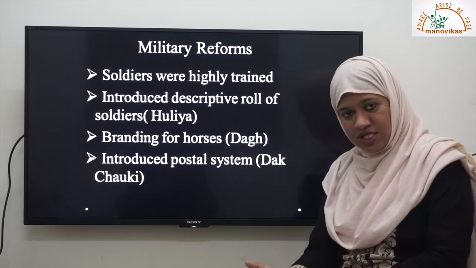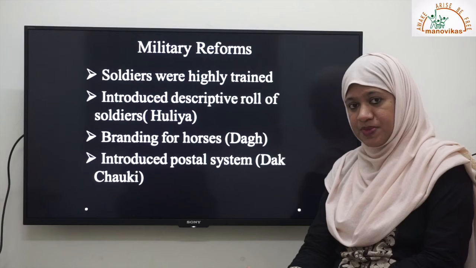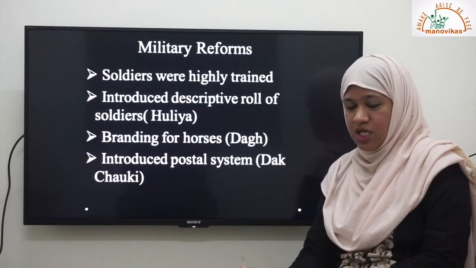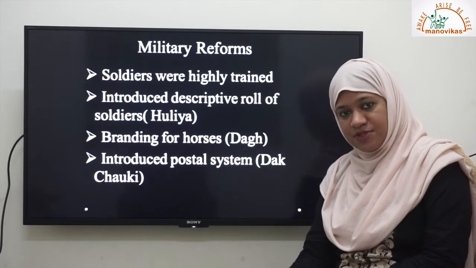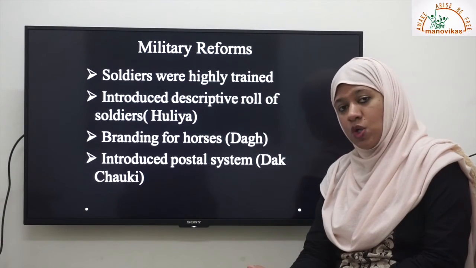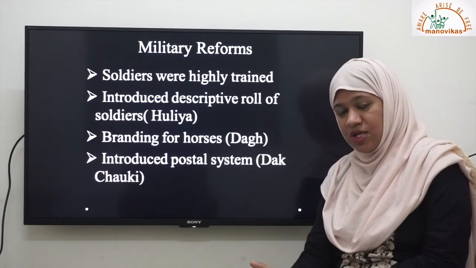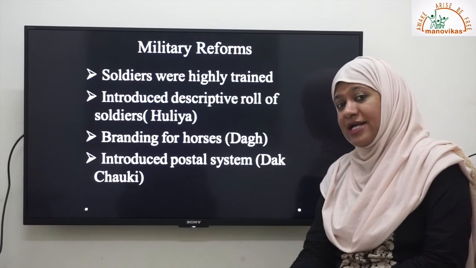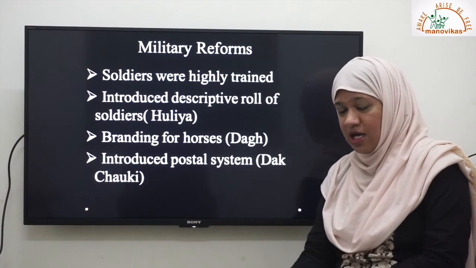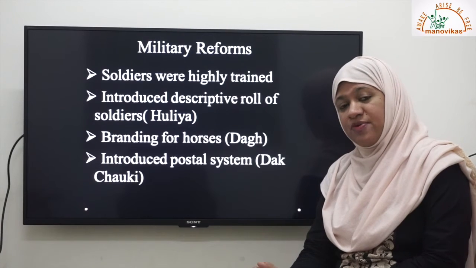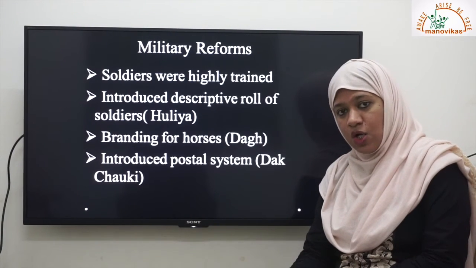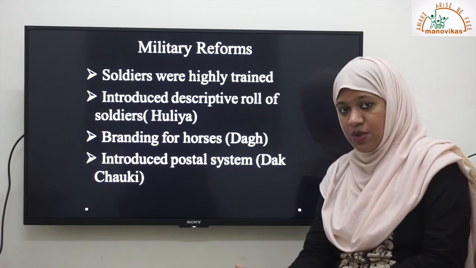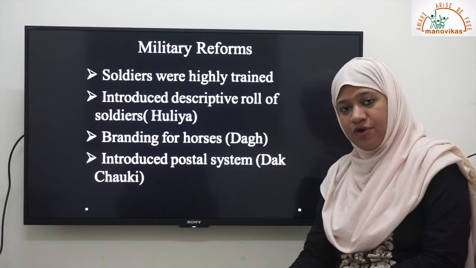So when he recruited these soldiers, what did he do? He tried to keep track or maintain a record of these soldiers. The entire description of each soldier was written down in a book, and this was kept as a record. And secondly, the branding of horses, which was known as Dagh, or mark. What he would do is make a mark on the horse with the help of a hot iron rod. That was known as the branding of horses.